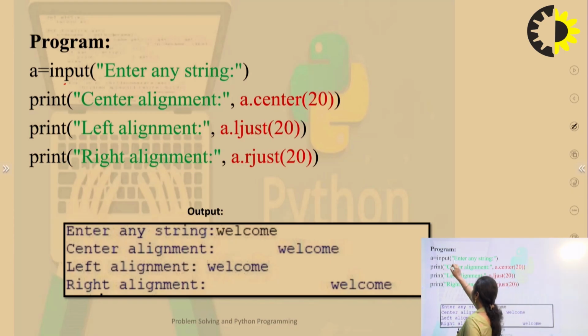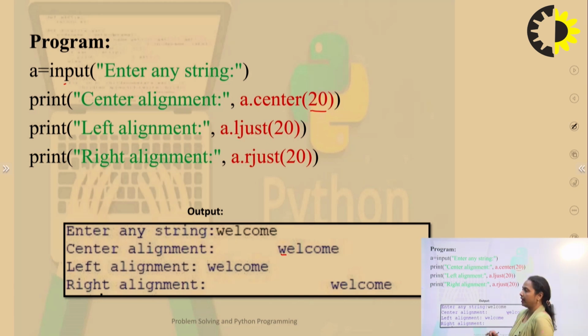So if I write input, enter any string. Suppose I enter welcome. Now I want this welcome to be in the center, and I will write here the total width of the string. So the total width is 20. What will it do? It will align welcome in the center, and the total characters in welcome are 7. So the remaining are 13, so 6 on the left and 7 spaces are left on the right-hand side. As you can see, when center alignment is done, welcome is written over here, starting from this point.